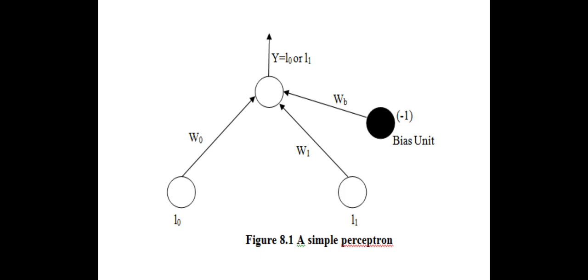A bias unit is nothing but something that increases the capacity of the network to solve problems. Consider this as node 0, node 1, and a bias node. Here W0, W1 and WB are the weights. W0, W1 are the weights.